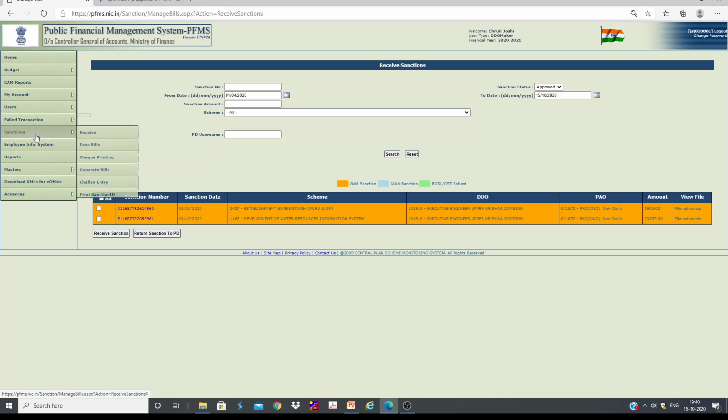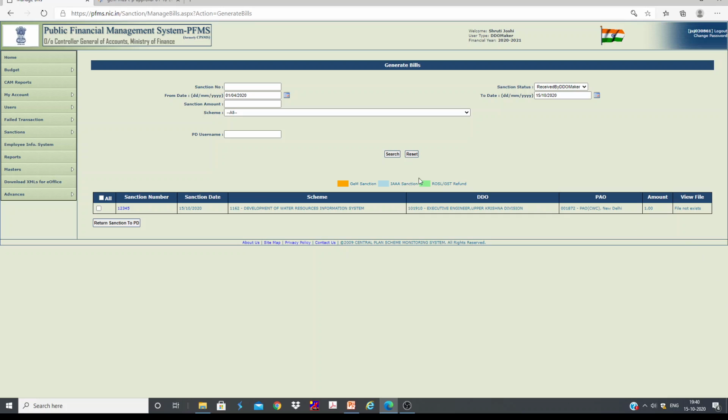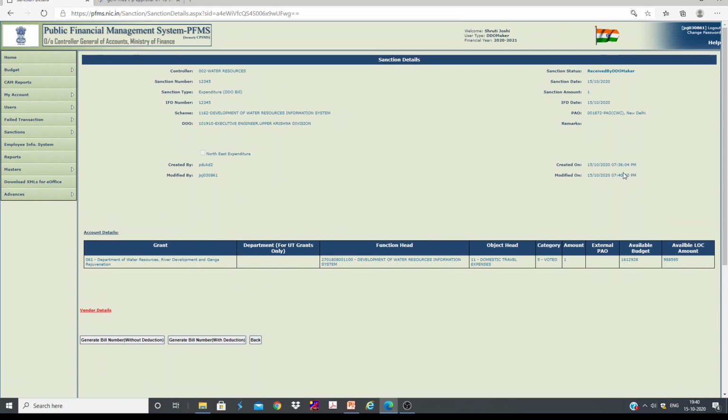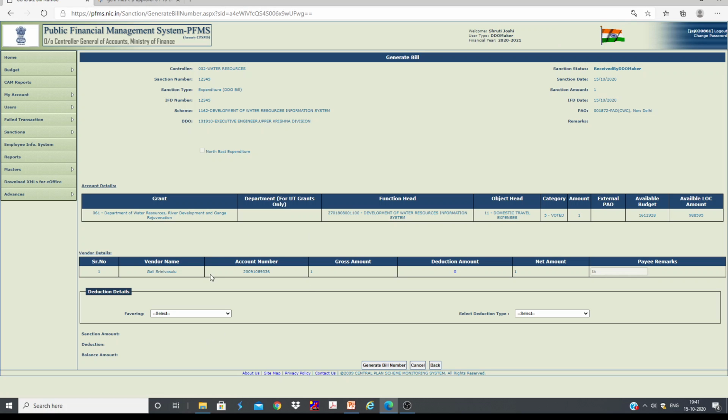Once you receive the sanction, we need to go to generate bill. You can see that bill, so click that one. Then you can generate bill without deduction or generate bill with deduction. If it is a TA bill, obviously we don't deduct anything. If it is a vendor's bill, we need to apply some deductions like income tax and GST. Generally this is a TA bill, so I can directly click this one.